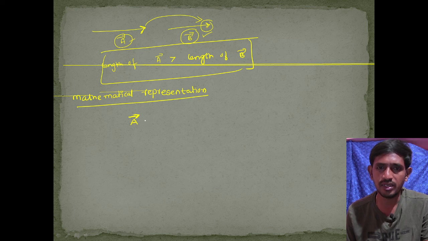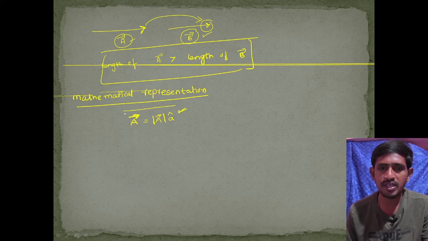Also, since a vector has magnitude, we can represent the magnitude as the modulus of A bar, with two lines indicating the magnitude of the A bar vector, multiplied by the direction of the A vector. The direction of a vector is always given by a unit vector, that is A cap. We will discuss that later. So this is the representation of the A vector in mathematical form.